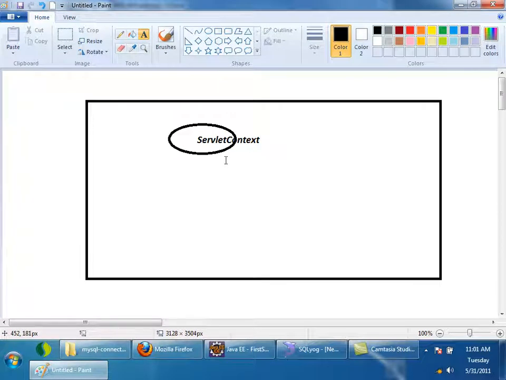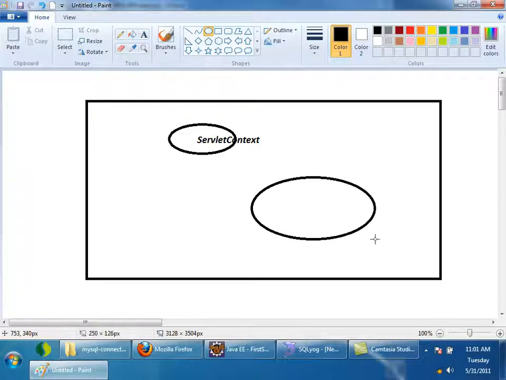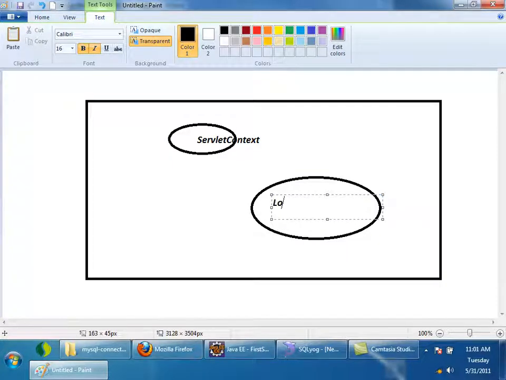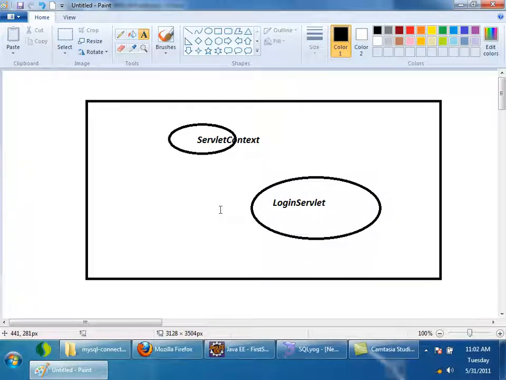And whenever I give a first request for my servlet, servlet object is created. Let's assume I am giving a request for login servlet. This is servlet object. I am taking an example of giving a request to login servlet. So once login servlet is created, login servlet will be initialized.